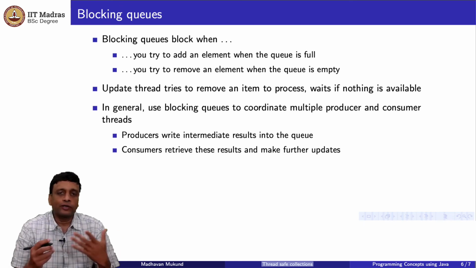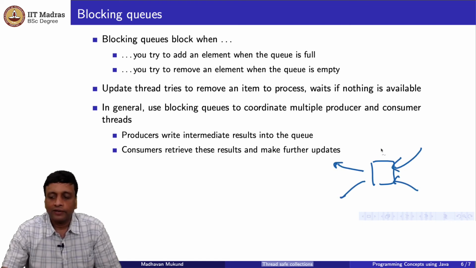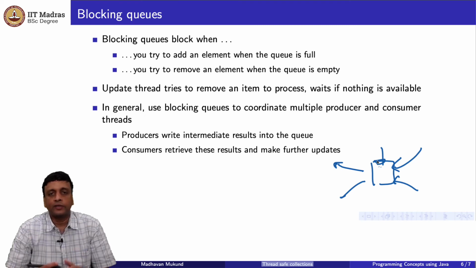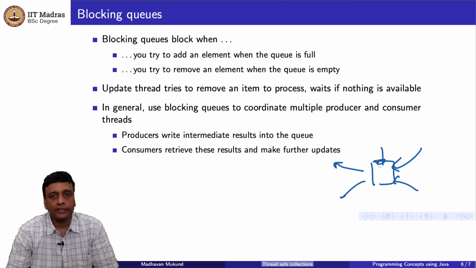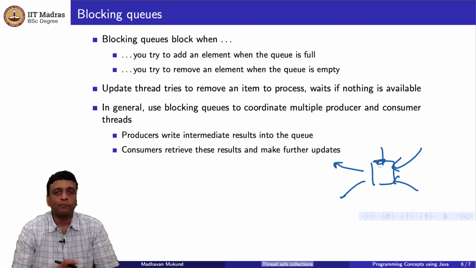So in general, we could have multiple things putting into the queue and multiple things taking out, and we could have a capacity as to how many pending requests there are. So we have a fixed size queue. The producers are producing some intermediate values, like in this case they were producing requests saying please transfer something, and the consumers were doing some update. Now if there is more than one consumer, they have to coordinate between themselves, but between the producers and the consumers, the blocking queue actually coordinates.